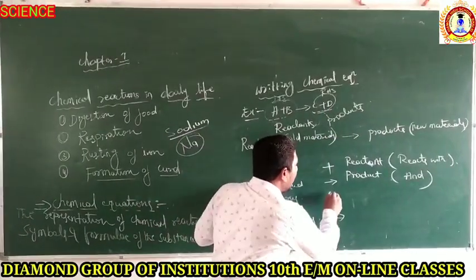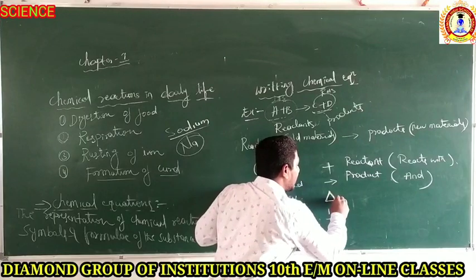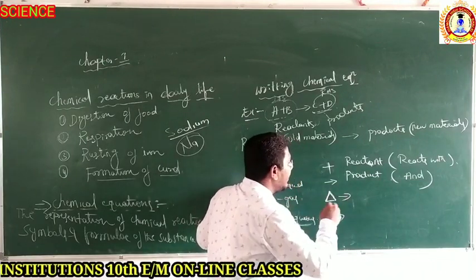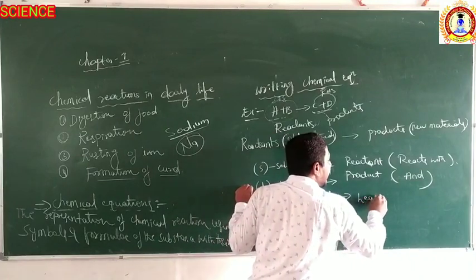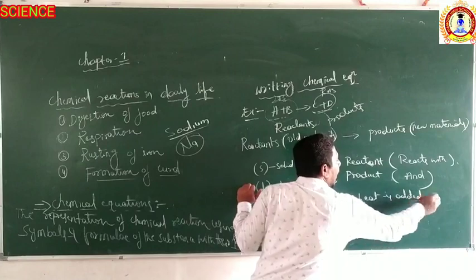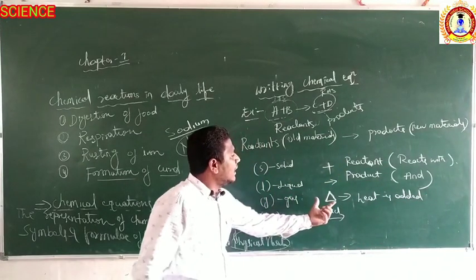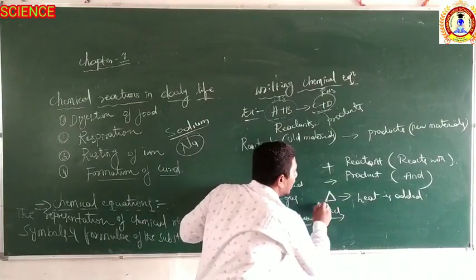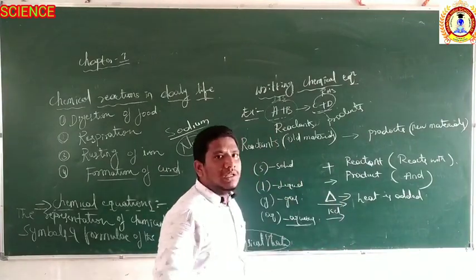And if you represent a triangle, called delta, it means that heat is added in the chemical reaction, and the sign for heat added always has to be written above the arrow mark.